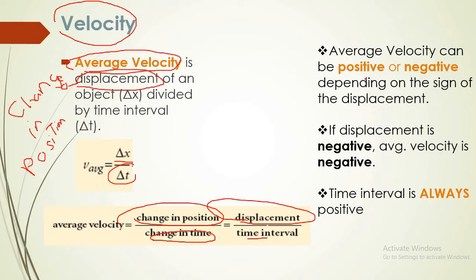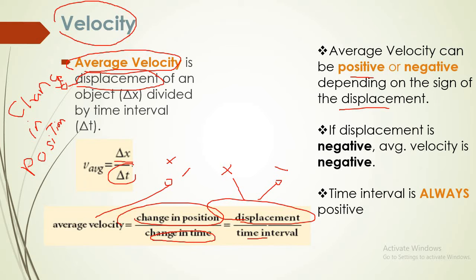Average velocity can be positive or negative depending on the sign of the displacement. Displacement may be positive or negative.